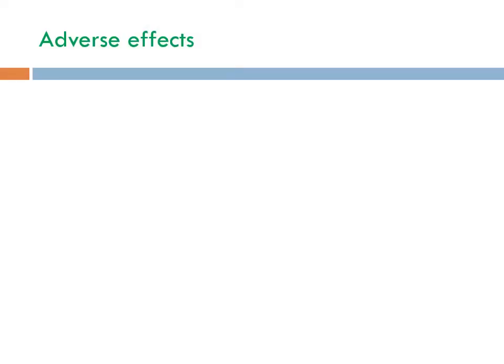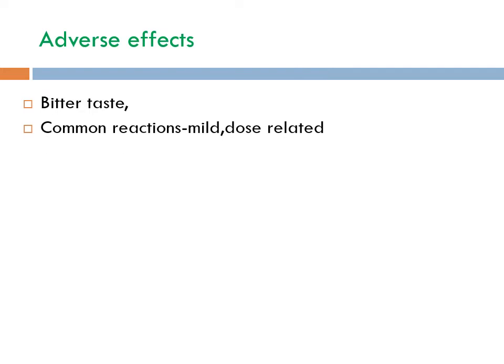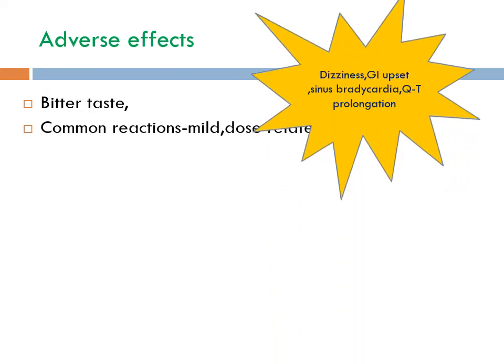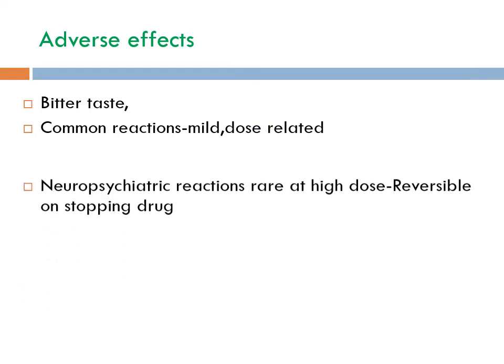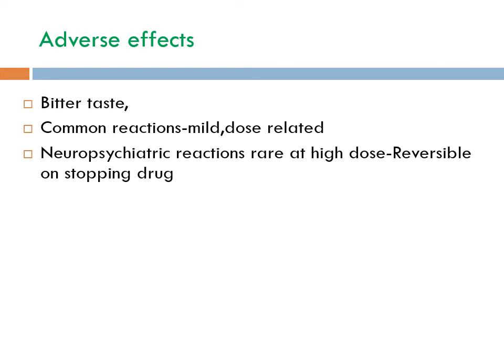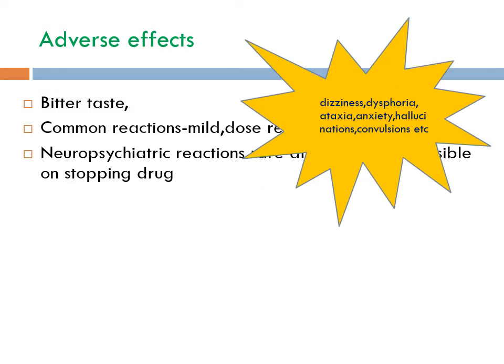Adverse effects of mefloquine. It is bitter in taste. Some common side effects occur which are usually mild, dose related and self-limiting, like dizziness, GI upset, sinus bradycardia, QT prolongation. The major concern is it can cause neuropsychiatric reactions at higher dose, though it is reversible on stopping the drug. The effects are like dizziness, dysphoria, ataxia, anxiety, hallucination and convulsion. Convulsions are usually more common in patients who are recovering from cerebral malaria.